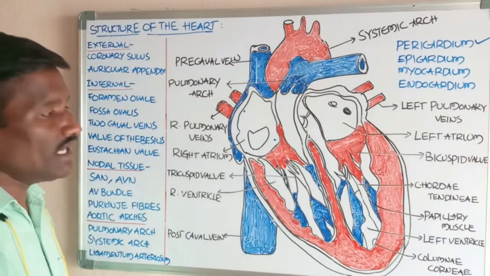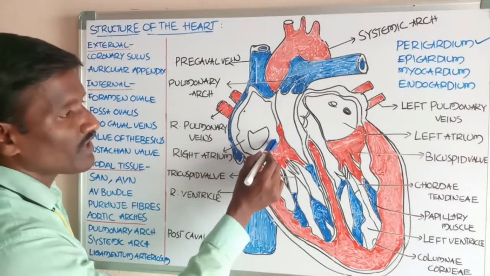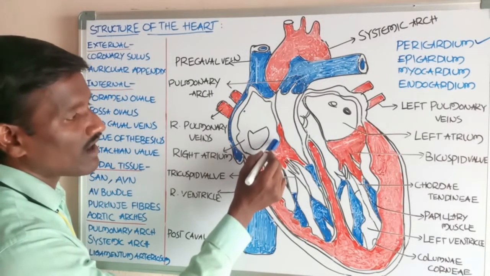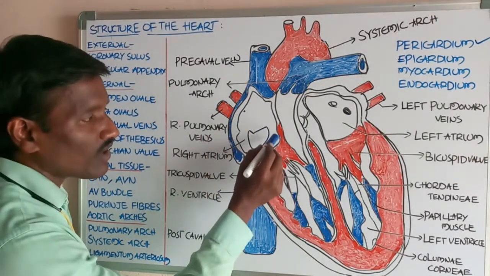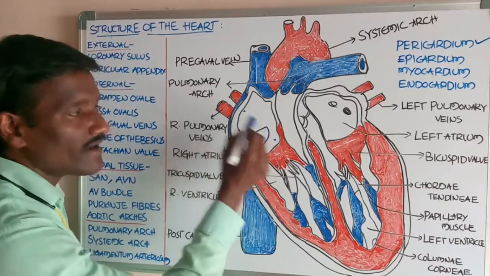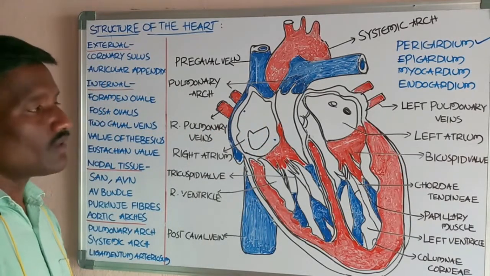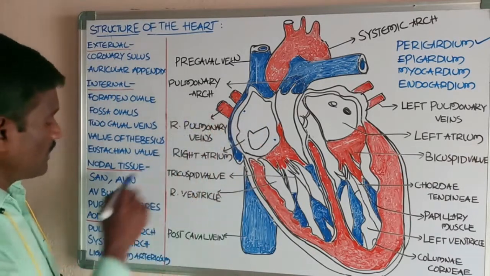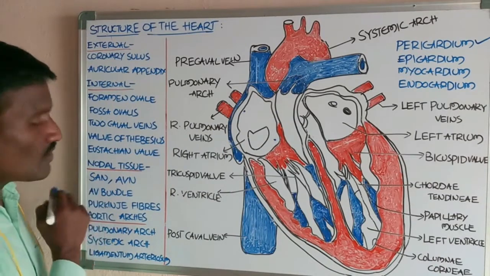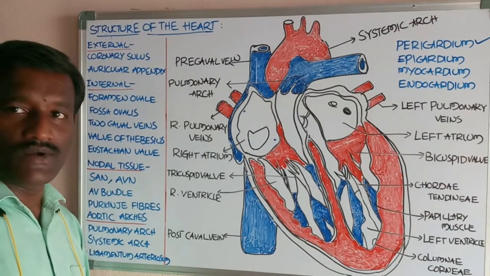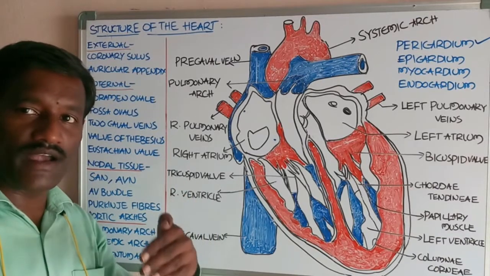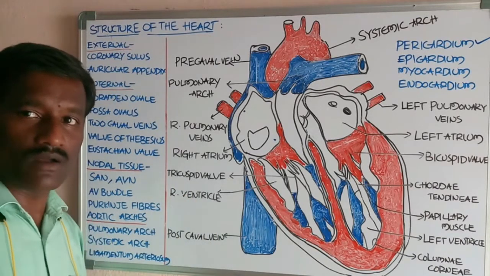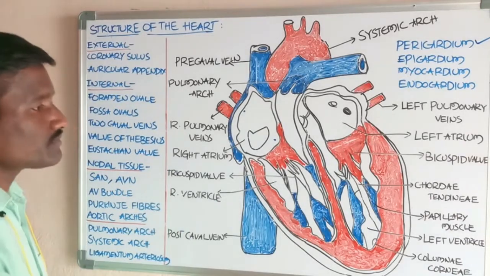The atrioventricular node is located at the left lower corner of the right atrium, near the opening of the coronary sinus into the right atrium. Okay, students, of these two, the sinoatrial node acts as a pacemaker to generate the action potential, which helps to contract the entire musculature of the heart.